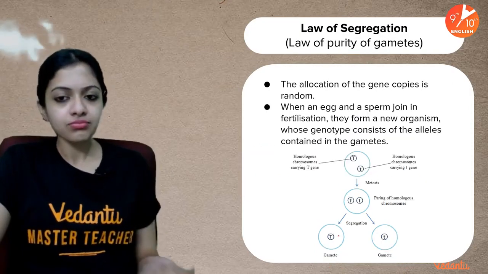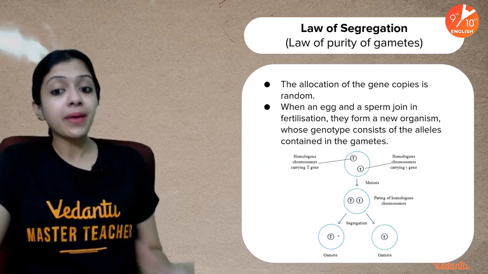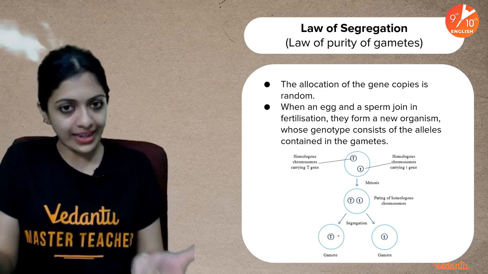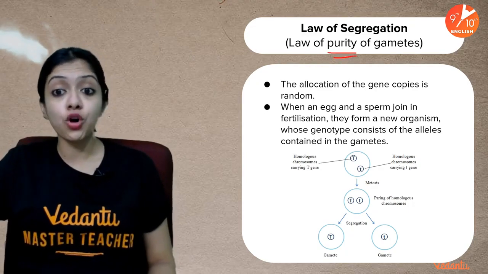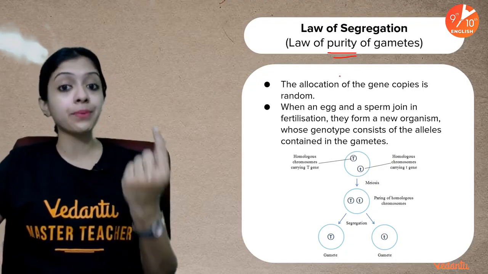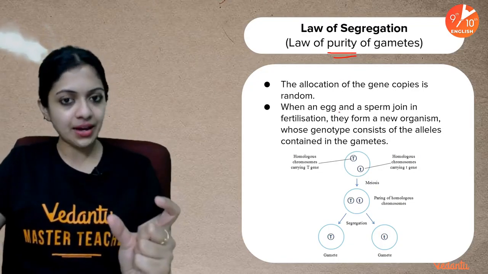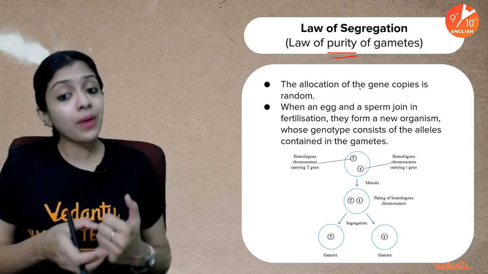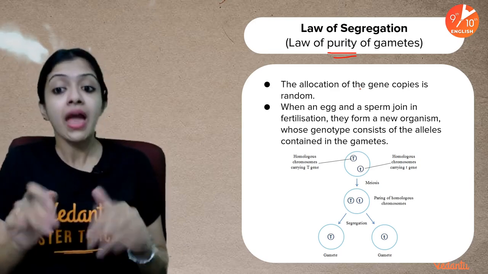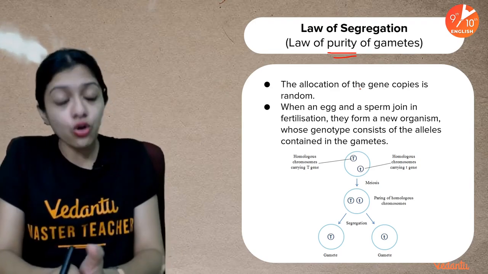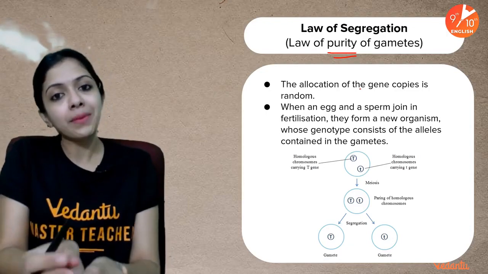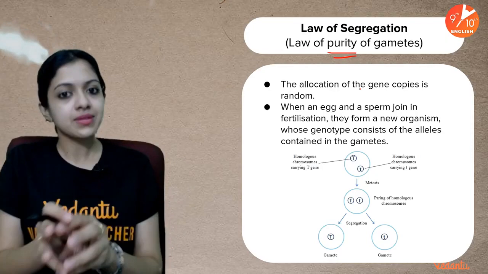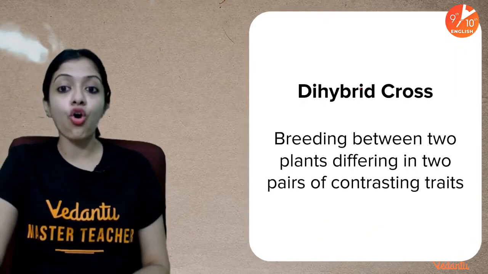Okay, so this was the law of segregation, and because only one of the two copies enters into each gamete, we call it the law of purity of gametes, because a gamete is said to be pure for a particular trait. The allocation of gene copies is random. When an egg and sperm join in fertilization, they form a new organism, and that organism's genotype would be a combination of the alleles contained in the sperm and the ovum respectively. So this is about the law of segregation.